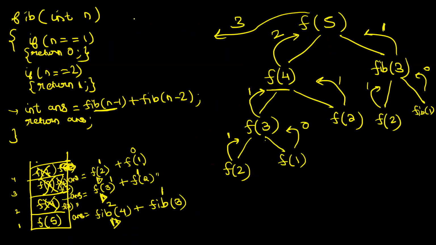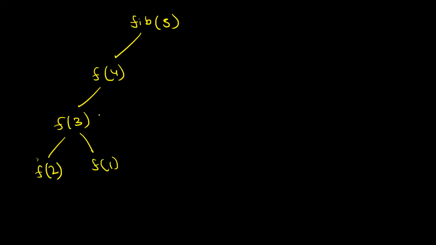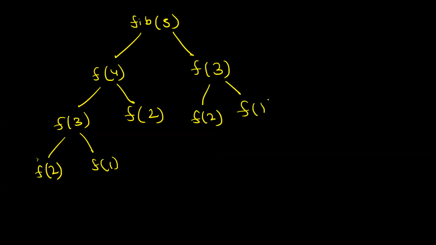Let me draw the tree once again, and we'll do the time and space complexity analysis. Fib of 5 called fib of 4, this called fib of 3, this called fib of 2. Listen carefully: 5 called 4, 4 called 3, 3 called 2. Now 2 returned, then you call f of 1, this also returned, 3 returned, f of 4 then calls f of 2, returned. Then f of 5 will call f of 3, f of 3 will again call f of 2, f of 2 will return, it will call f of 1, this will also return. Then you get the answer. Now, can you first help me with the space complexity? What do you think is the call stack space?